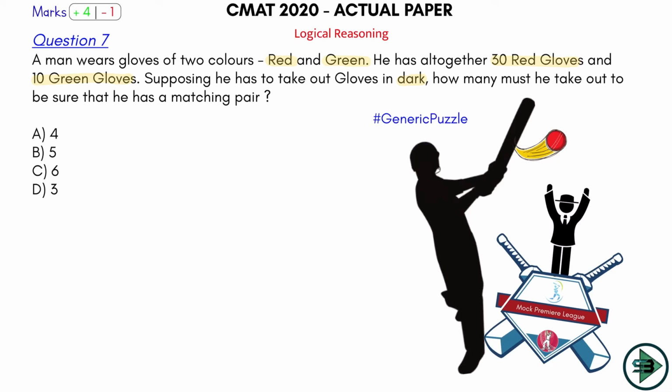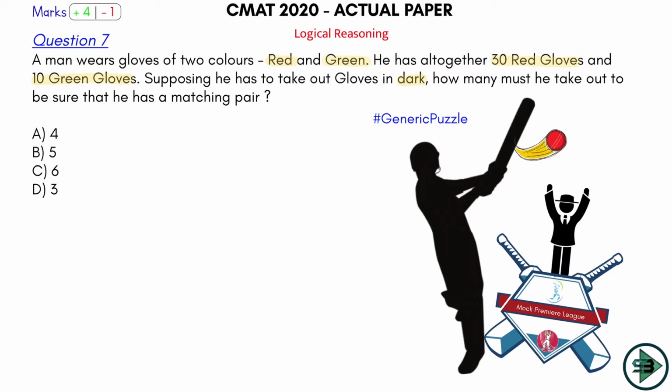I've been teaching for the last 5 years. In almost all the puzzle classes, I have taken this puzzle. Instead of gloves, they will put in socks. Instead of 30 red gloves and 10 green gloves, they will put in 100 red gloves and 100 green gloves. They will keep on changing the number of gloves, replacing the gloves with socks, anything. But the question still remains the same.